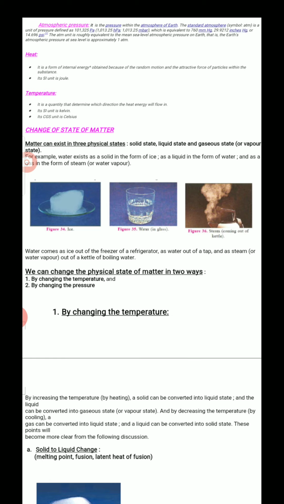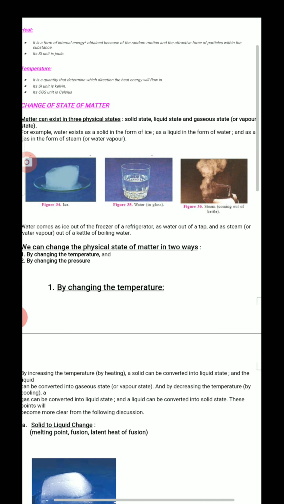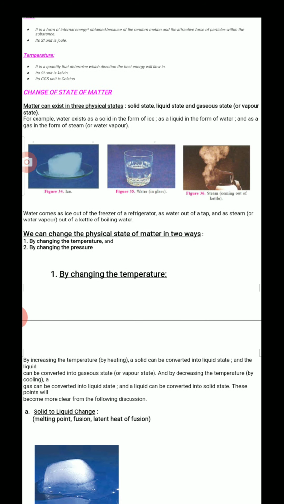The main topic is changing the states of matter. Generally, we have 3 states of matter. Physical states are solid state, liquid state, and gaseous state. If we take water, it exists as a solid, which is said to be ice, it can exist in a liquid state, which is said to be water, and it can be converted to water vapor, which is in the gaseous state.